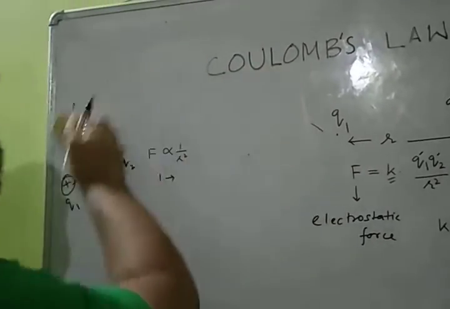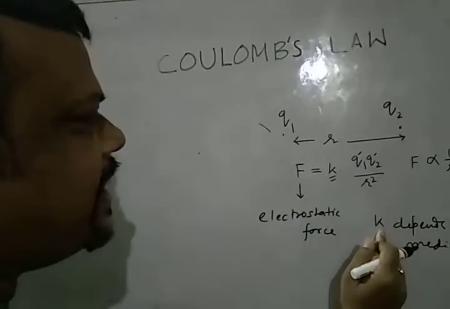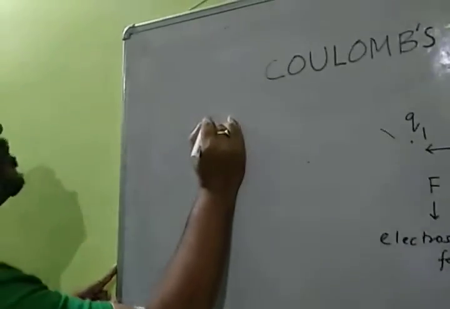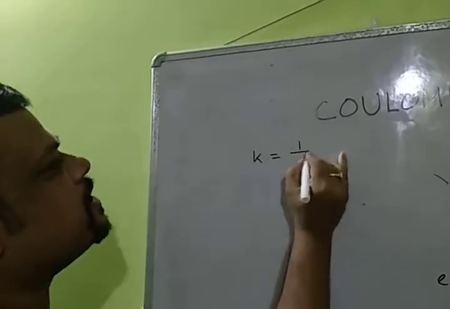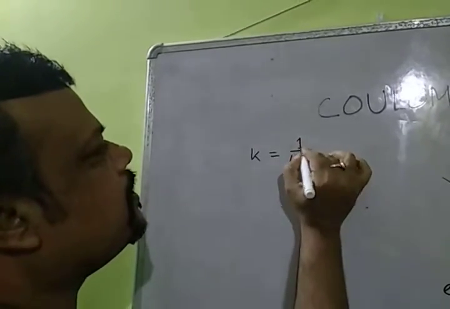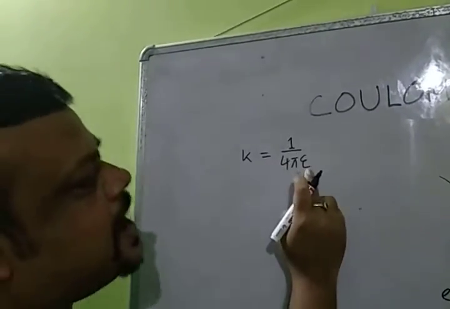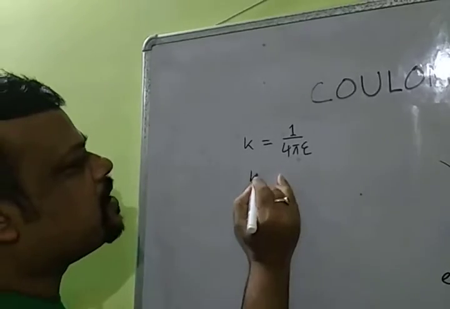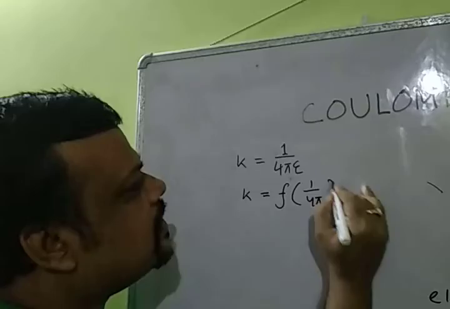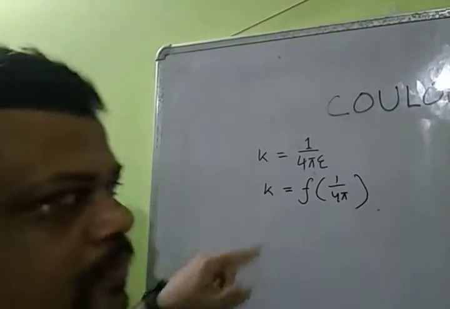Now, this constant K, Coulomb's constant or electrostatic constant, is found to be 1 by 4 pi epsilon. Why is it 1 by 4 pi epsilon? K depends on a quantity which is 1 by 4 pi.